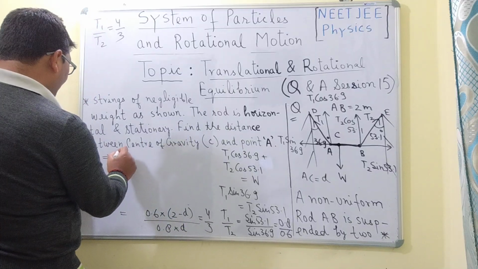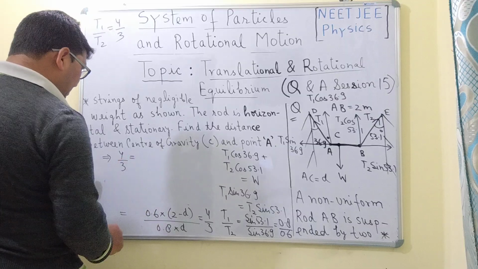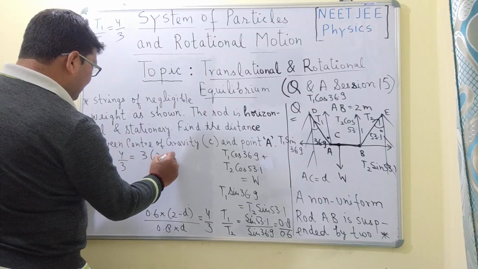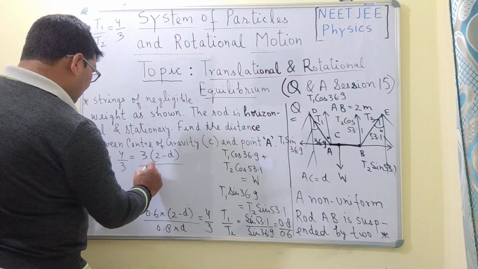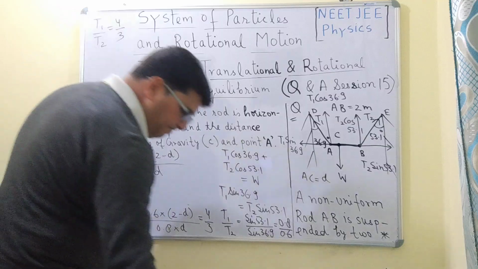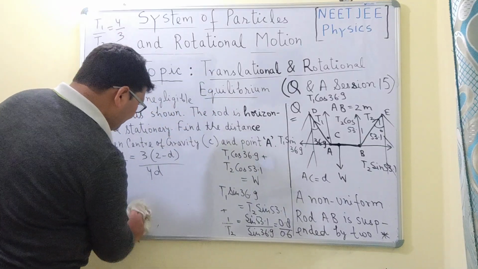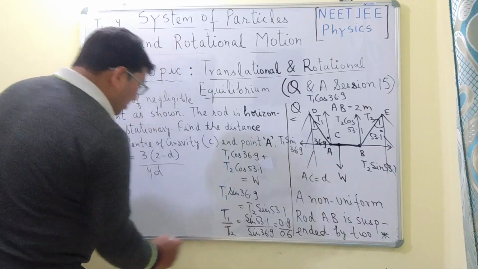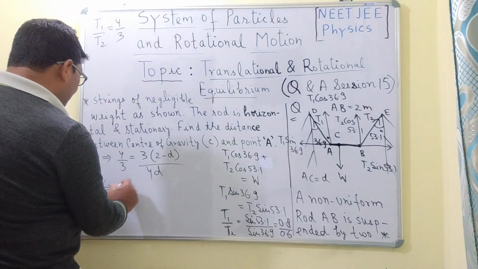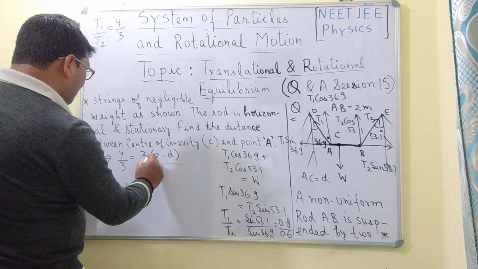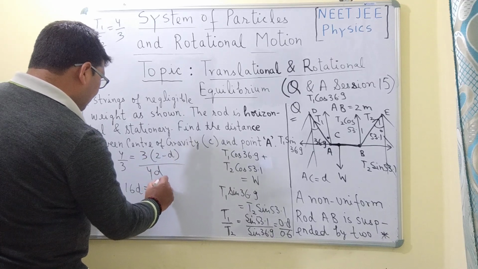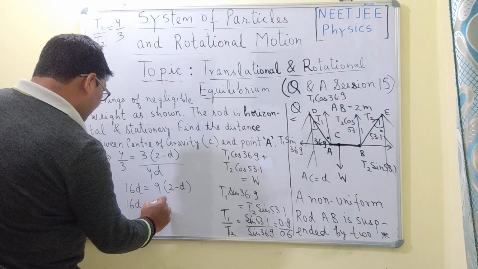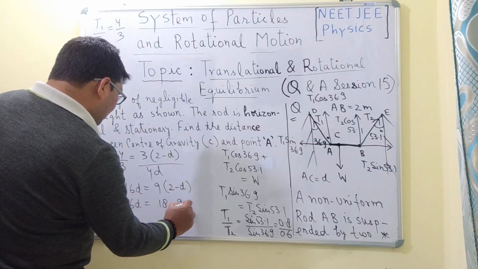So it implies that 4 upon 3 is equal to 3 into 2 minus D divided by 4D. So it implies that 16D is equal to 9 into 2 minus D. So 16D is equal to 18 minus 9D.